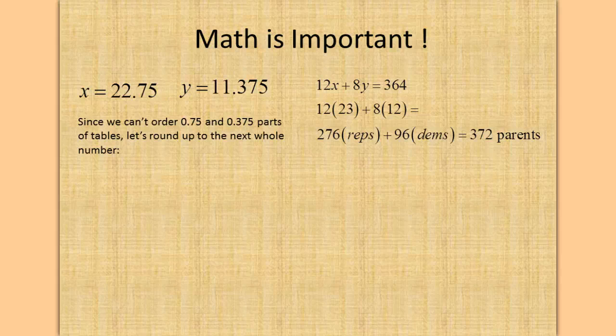Since we can't order 0.75 and 0.375 parts of tables, let's round up to the next whole number. So rather than say x equals 22.75, we'll say x equals 23 tables and y equals 12 tables. So 12 times 23, plus 8 times 12, is equal to 276 plus 96, which is 372 parents. So with rounded up numbers, we can accommodate 372 parents.